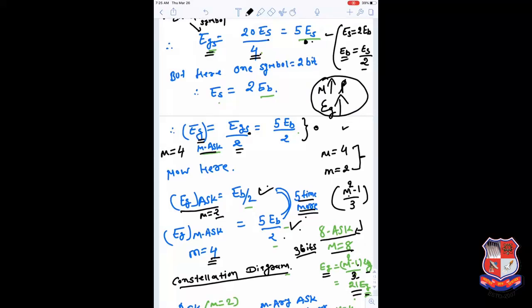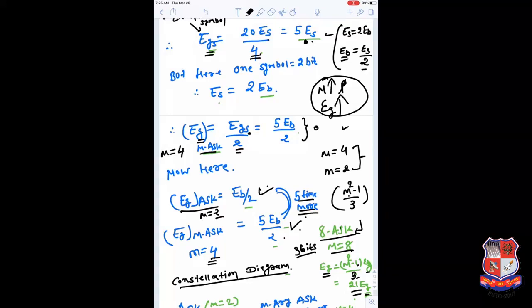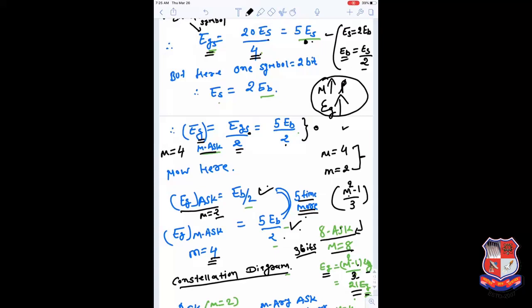Larger ASK signal has the merit of more data transmission, because if you go for M equal to 8, you are transmitting 3 times more data than 2-ary ASK signal. And if you go for a 16-ary ASK signal, it transmits 4 times more data than 2-ary ASK signal.